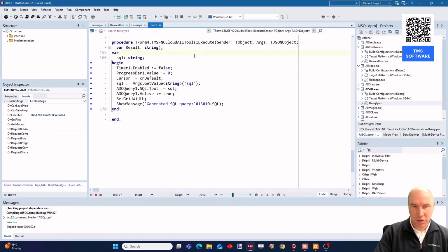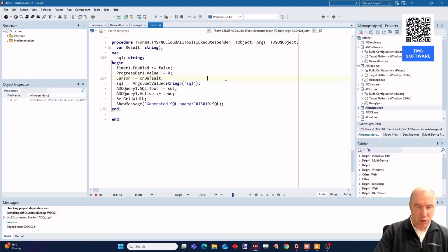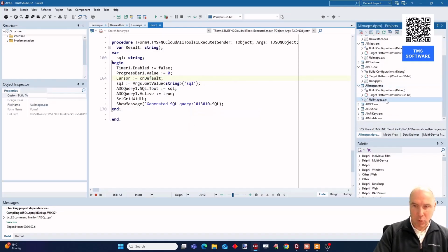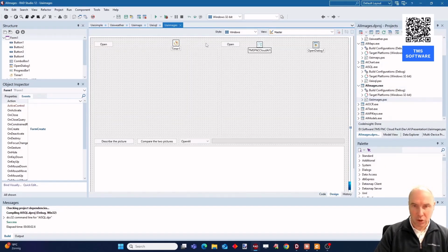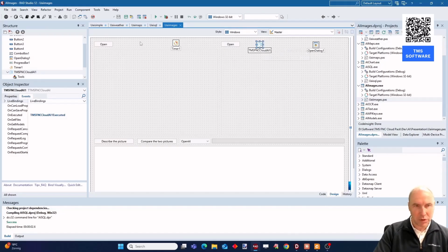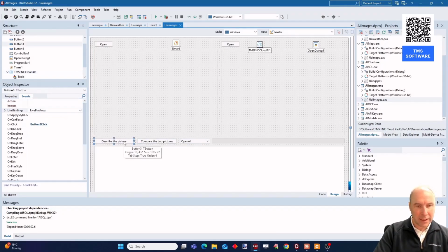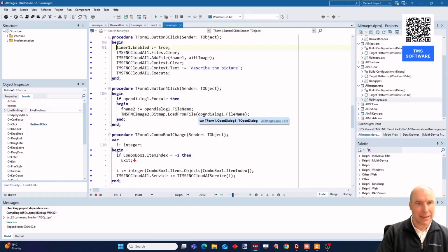So far we focused on textual prompts and getting textual information, also with the help of function calling. Let's move now to the last thing that we can also do with the Cloud AI component, and that is what is called in AI terms multimodal use. So we can also send other types of data to the LLM and let it work on it. Here in this case, we have the Cloud AI component, and I will show you the code that will make it clear.